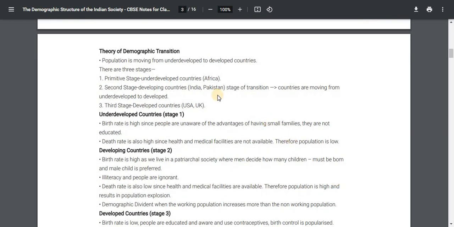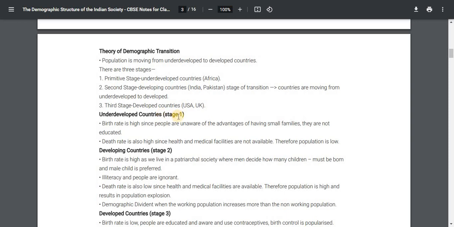Theory of demographic transition. Population is moving from undeveloped to developed countries. There are three stages. One is the primitive stage, underdeveloped countries, Africa. Second stage, developing countries, in brackets India, Pakistan. The stage of transition, countries are moving from underdeveloped to developed. Third stage, developed countries, USA, UK.